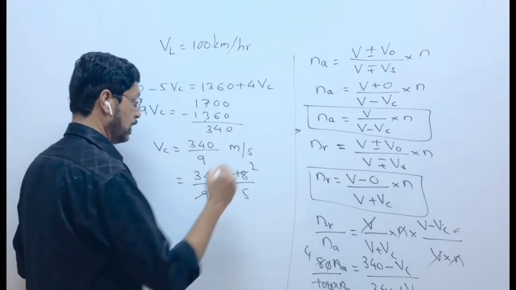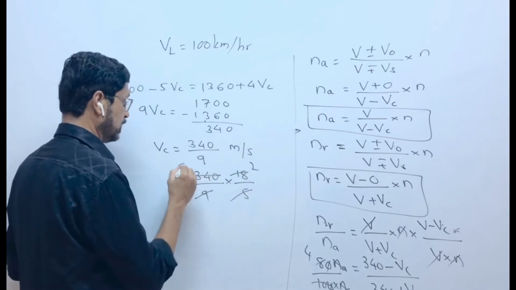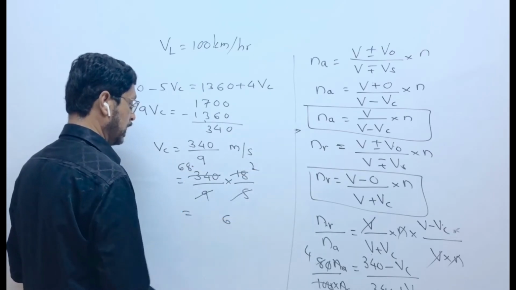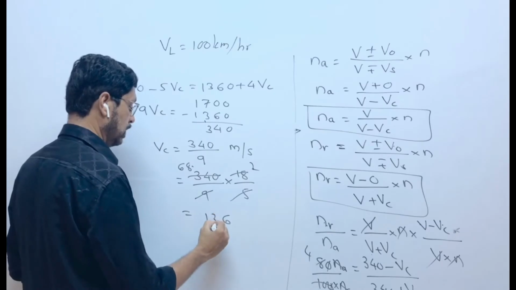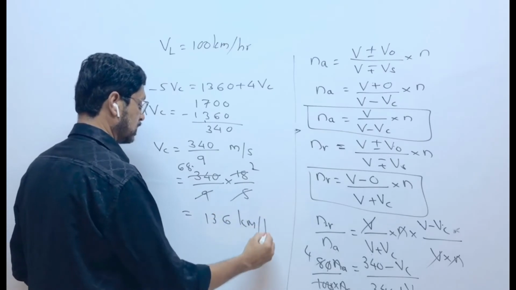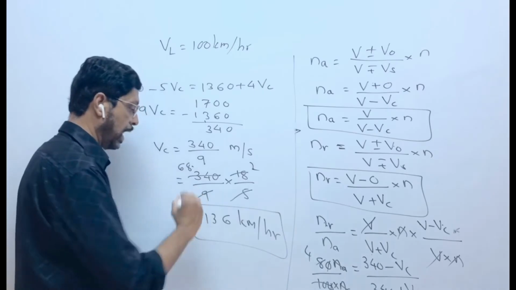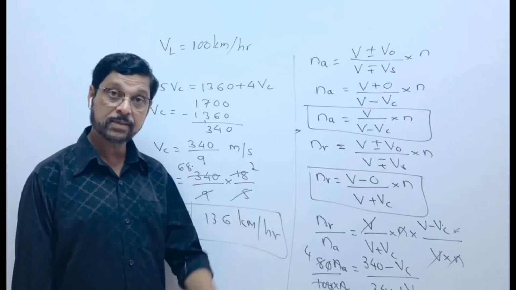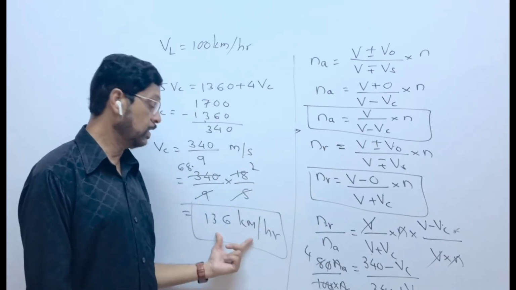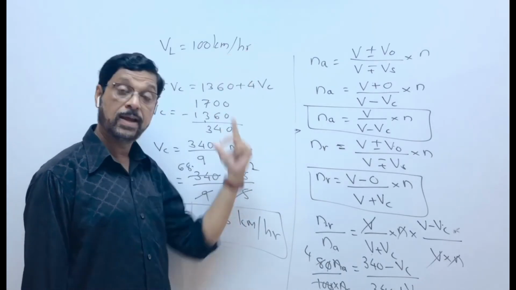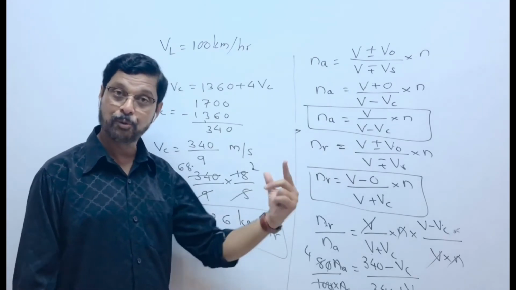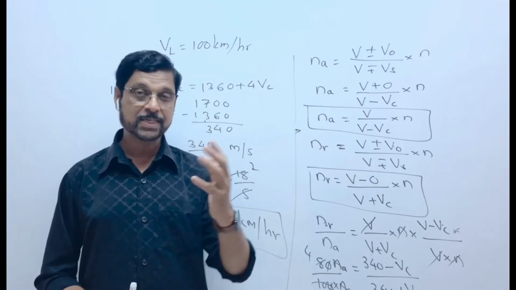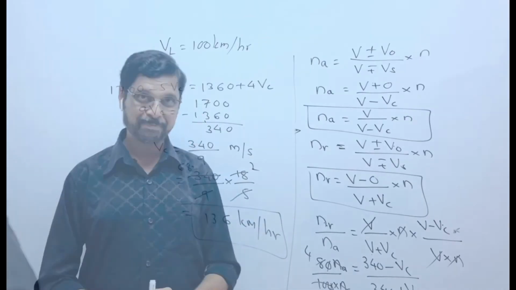9 ones are 9, 9 twos are 18, 5 6s are 30, carried 4, 5 8s are 40, 2 8s are 16, carried 1, 2 6s are 12 plus 1, 13. 136 kilometer per hour is the speed of the car. Means he has crossed the speed limit. Speed limit is 100 and he is moving with 136 kilometer per hour, means he has crossed the speed limit. So the policeman is justified in punishing the driver.